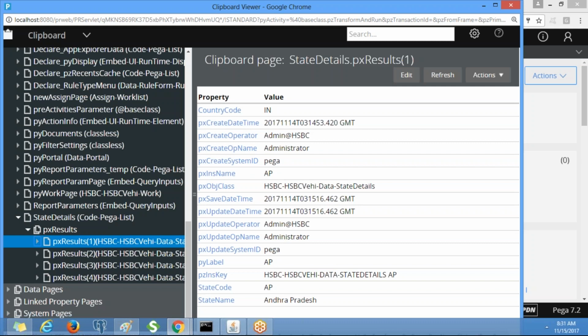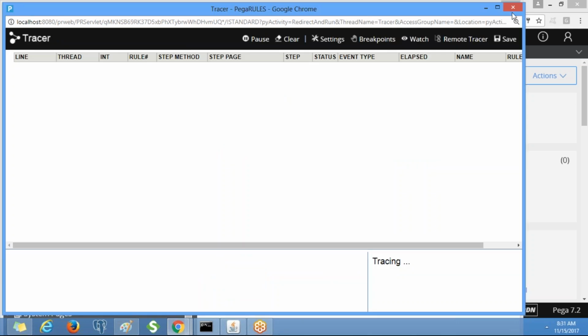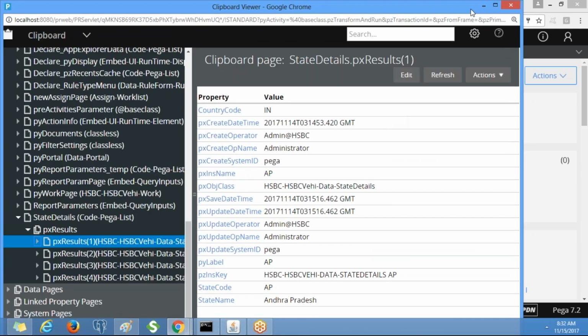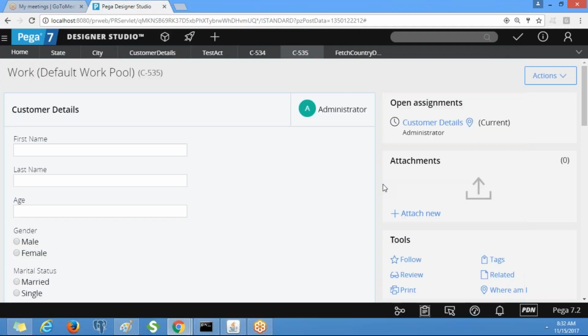This is part of the work object, right? So you need to open the tracer from the clipboard, from here. If you are going to run the activity alone, you need to open that particular clipboard and tracer.